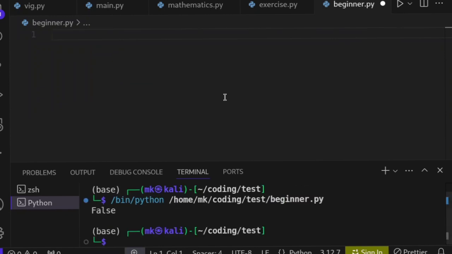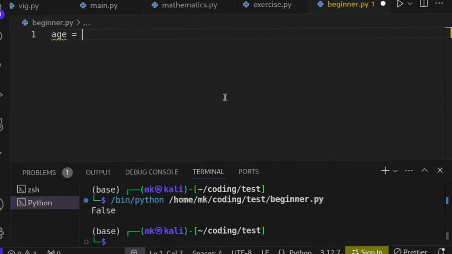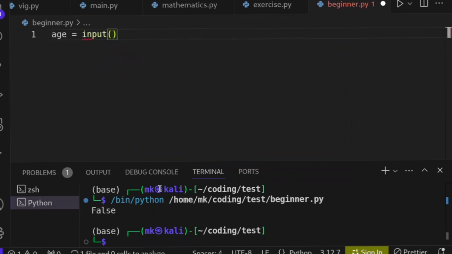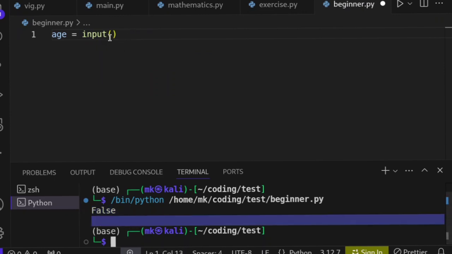Like I said, we're going to accept the age of a person, so we say age is equal to input. Since we use the print function to print something out to the terminal, we can use input to accept something from the terminal.